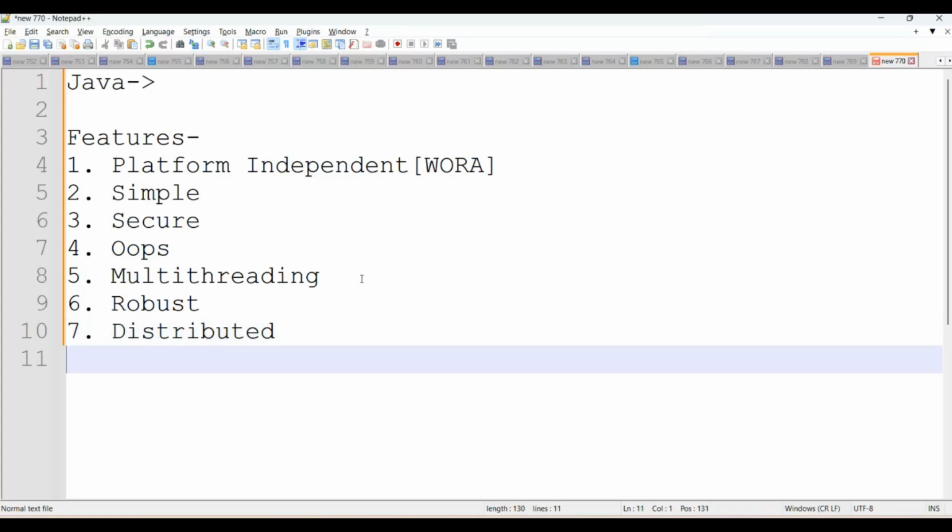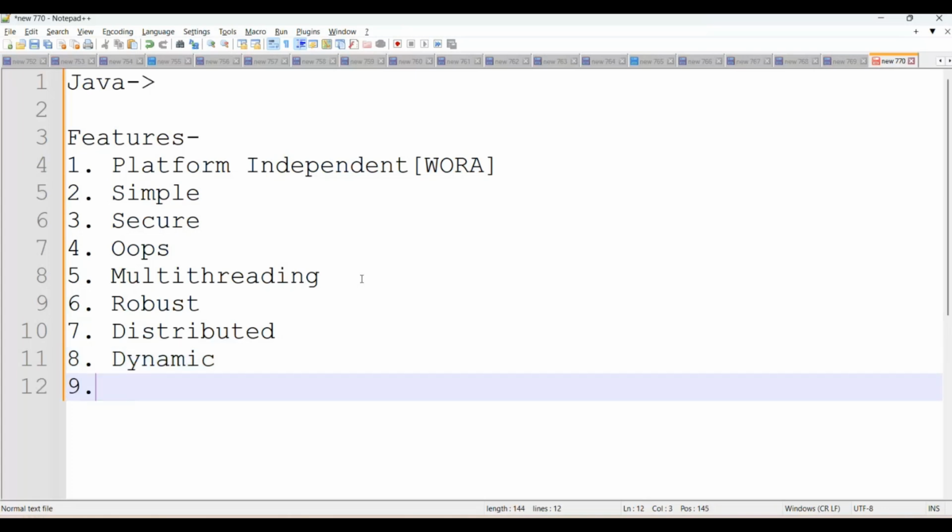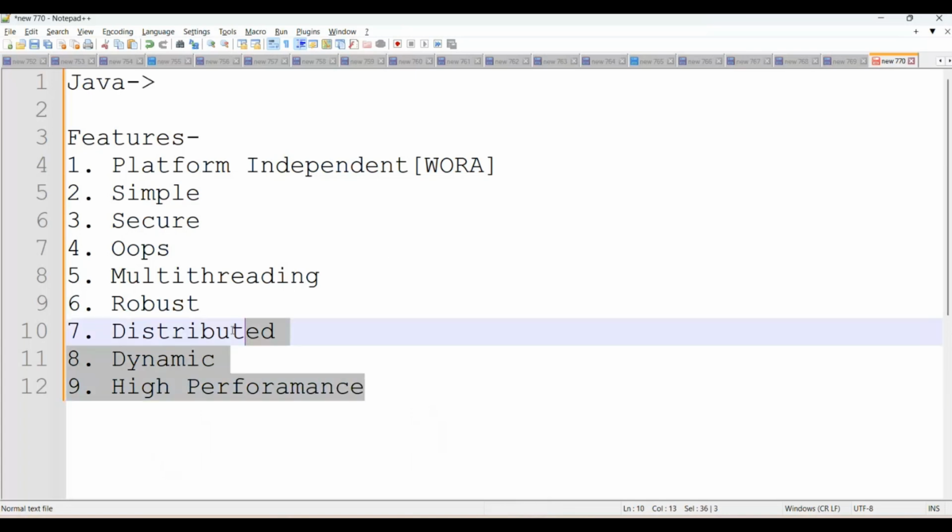Now coming to the eighth feature, Java is dynamic. Dynamic means it will allow us to do runtime changes. Then the ninth feature, Java applications always give us high performance. Such great features are available in Java.